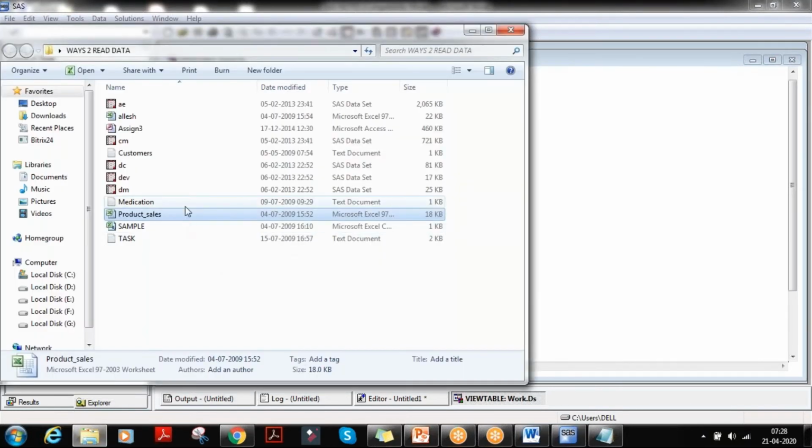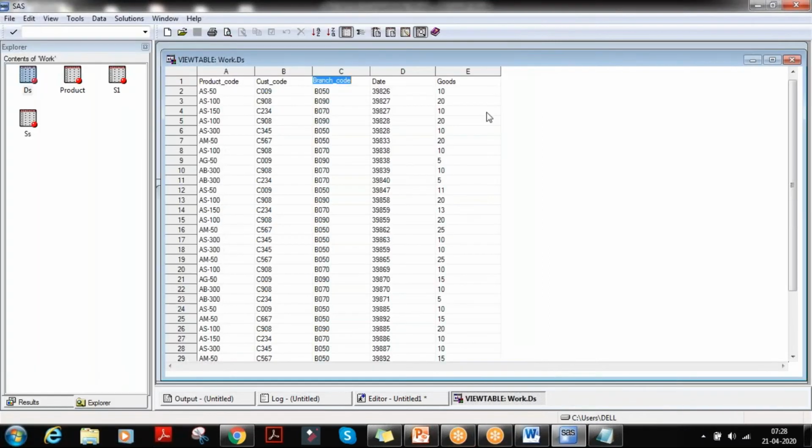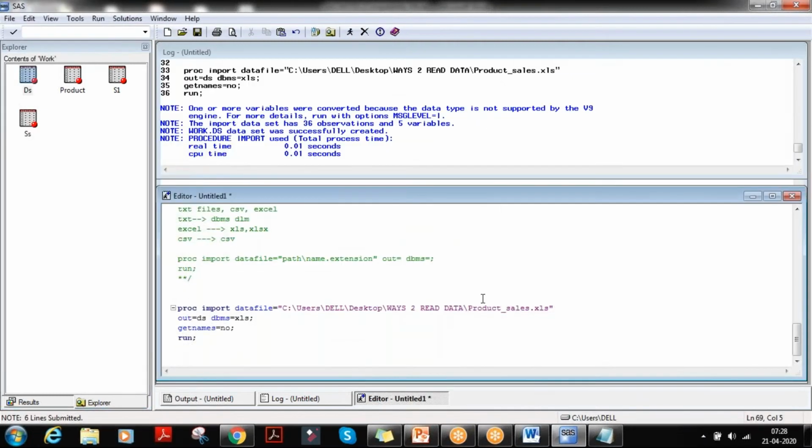Sometimes in real time, the Excel does not contain the names, so we need to write getnames equal to no. Understood? Then we can rename the variable names in another step. Okay, fine. So this is a way of importing using proc import.